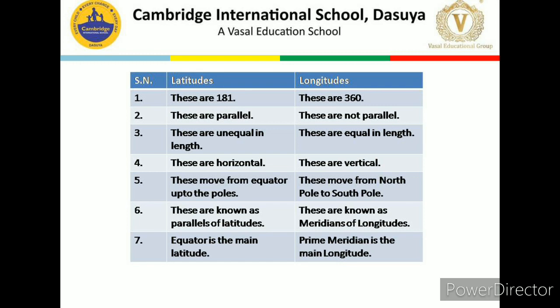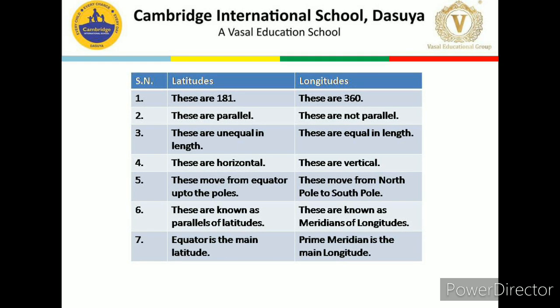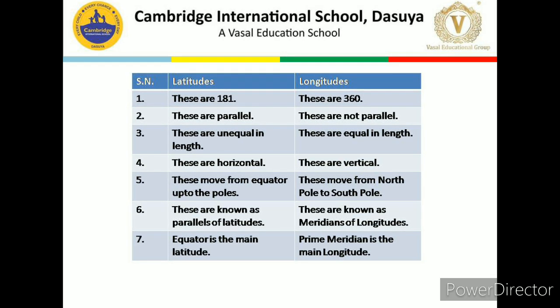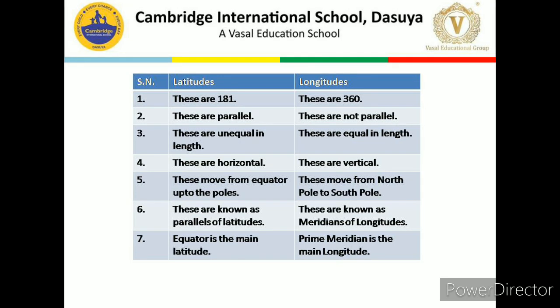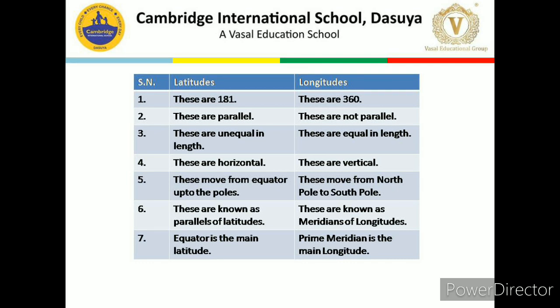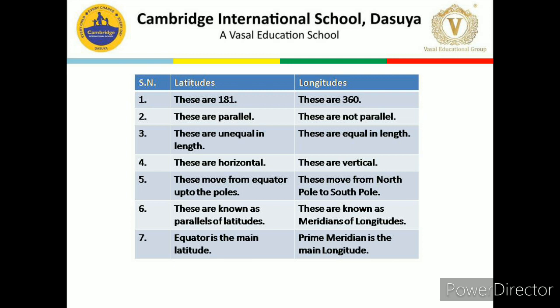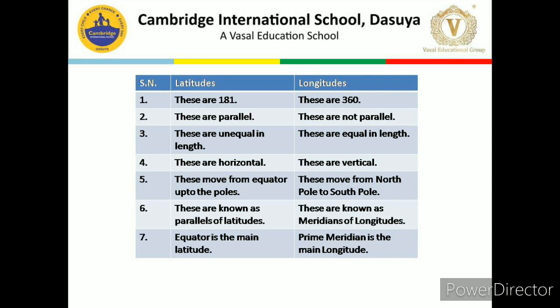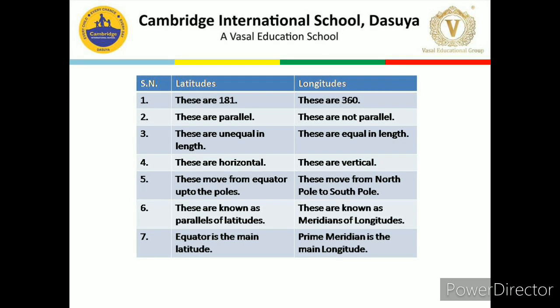Latitudes are known as parallels of latitudes. Longitudes are known as meridians of longitudes. Equator is the main latitude. Prime meridian is the main longitude. Dear children, that's all about the parallels of latitude and the meridians of longitude. I hope this concept is clear to you and you can easily differentiate these two, as well as you can draw the diagram of this.